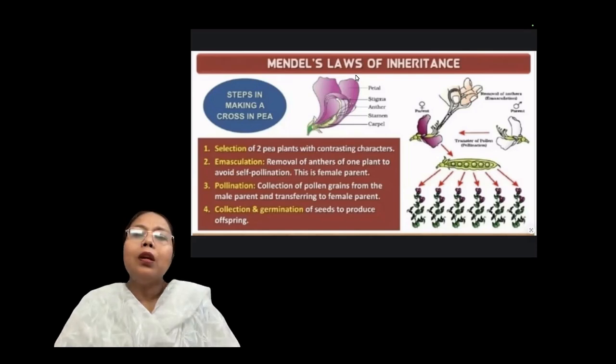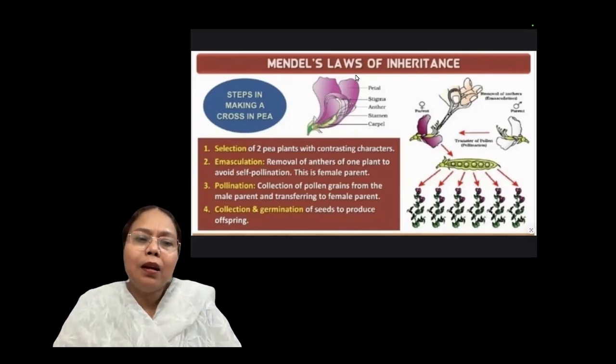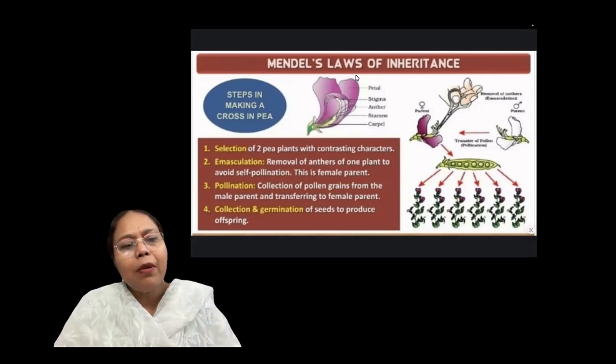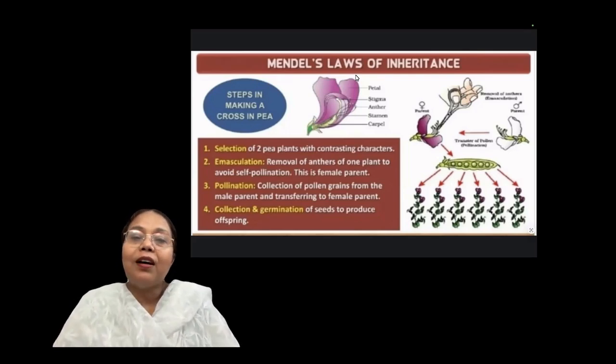So when you want to cross desirable characters in plants, first you have to select 2 desirable varieties of the plant. So on this screen, you are seeing Mendel did selection of 2 pea plants with contrasting characters, violet color and white color flower, tall and dwarf plant.